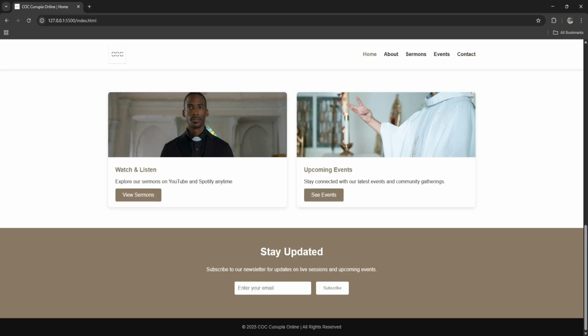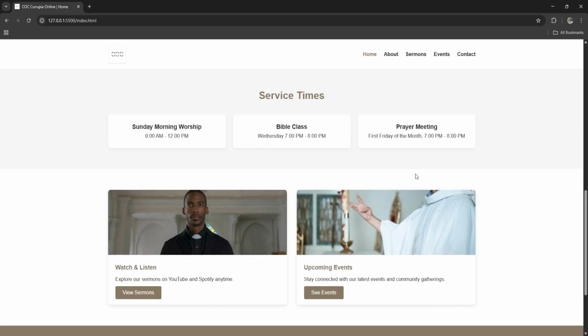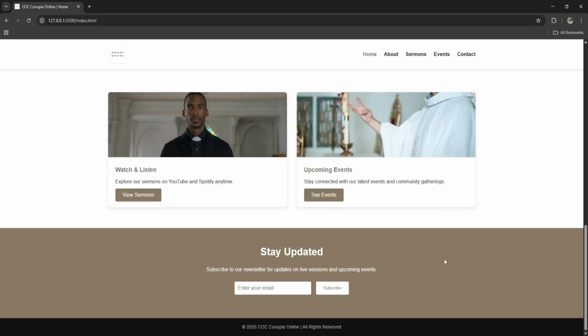Also, there is a newsletter. You can see it shows a newsletter, so people can enter information into this field and subscribe, and they would become part of the newsletter. They would get a notification on subscribing, and this information will be saved to the database, and the church would also get a notification when someone subscribes to this newsletter.